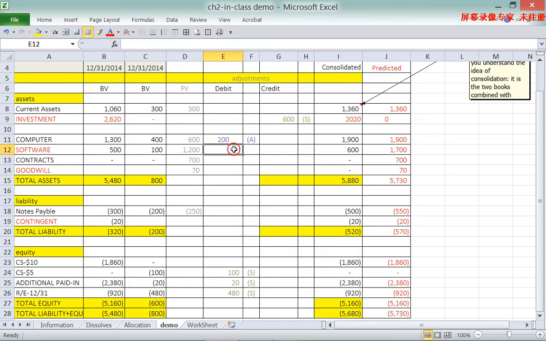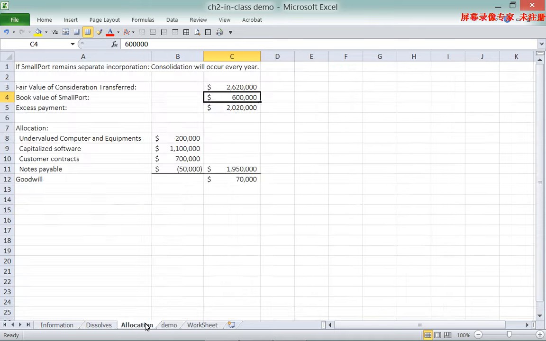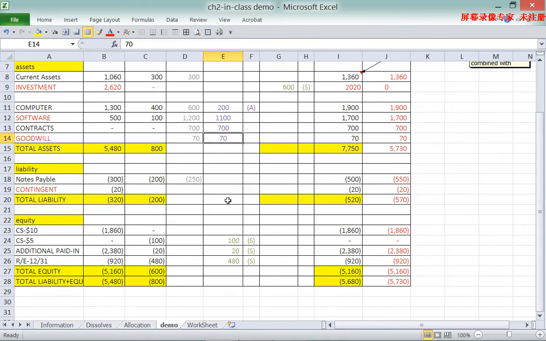The same here, the difference will be 11,000. And the contract will be 700. The goodwill will be 70. If we want to remind ourselves, the goodwill is also calculated in our allocation. Notes payable undervalued by 50,000, because it's on the credit side, we need to credit the 50,000 here. Okay, all these are our A entries.